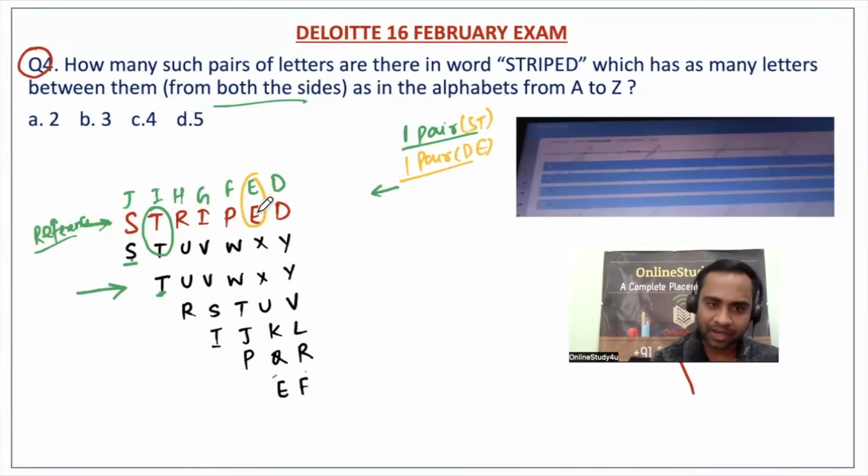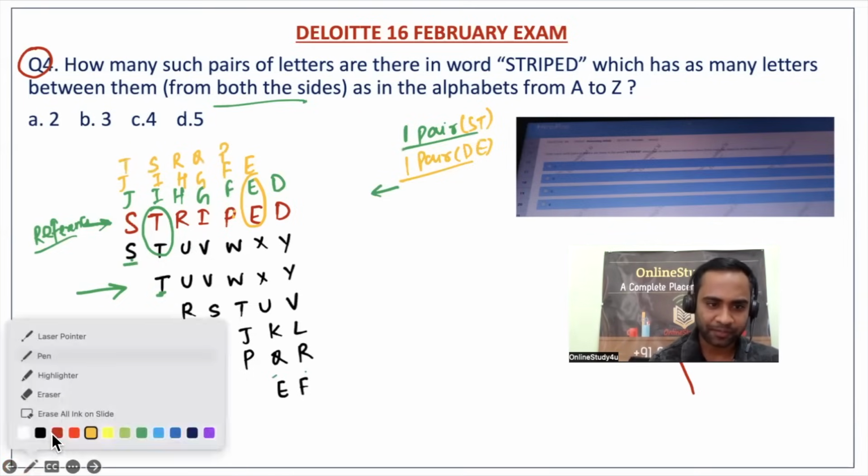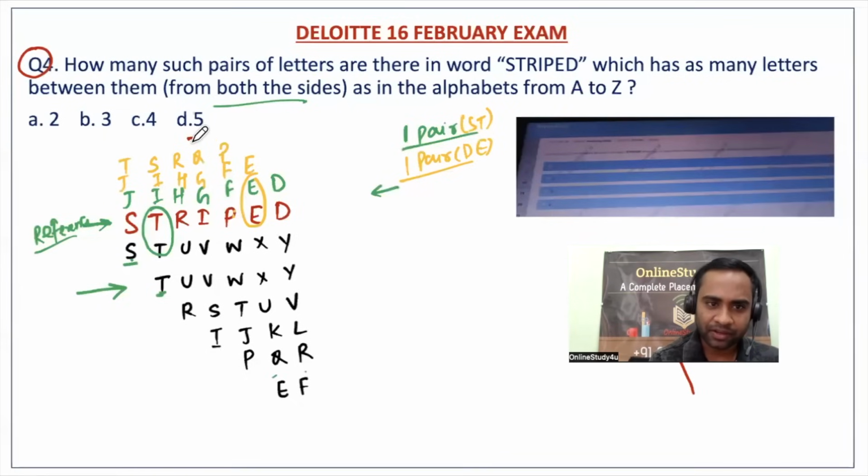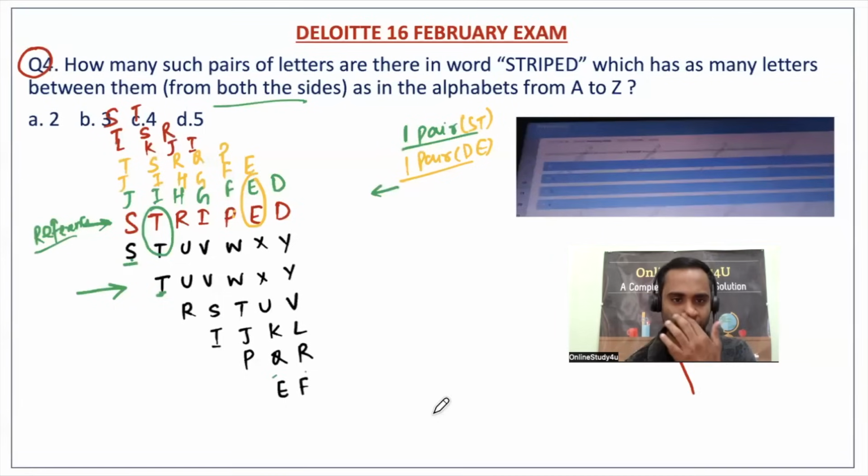Now again, we will start with E. So E, F, G, H, I, J, no match. Then we will start with P. So P, Q, R, S, T. Is there any match? No match, right? Then we will start with I. So I, J, K, L, right? Then we will start with R. So R, S, T, to match, no. Then we'll start with T. So T and S, is there any match? No. So one pair we saw from this side and one pair from that side, right?